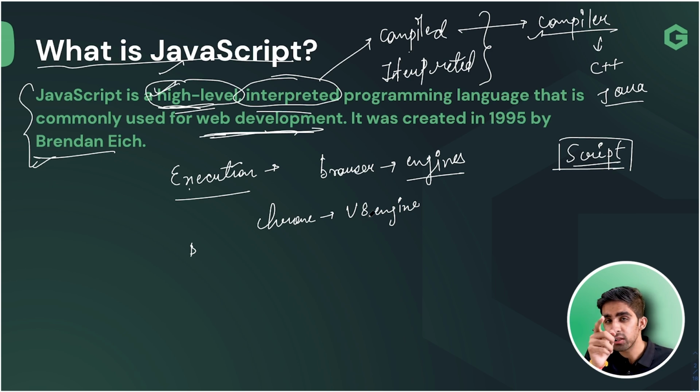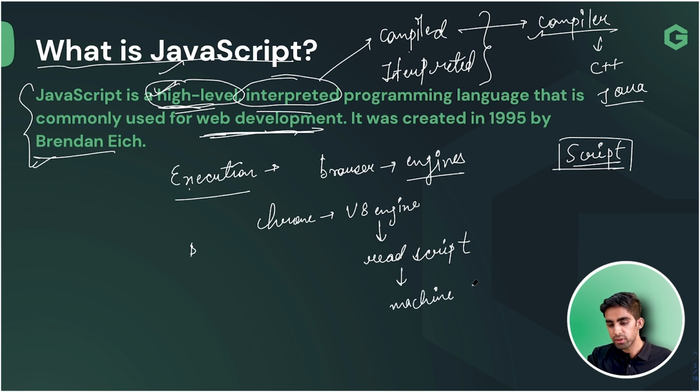So what is going to happen? First of all, you are executing your JavaScript in your browser. V8 is the engine, and first of all V8 will read your script. After reading the script, now tell me, are our engines so capable that they can understand normal English, the high-level language? No, they cannot. So this will be converted into machine code. And after converting to machine code, this machine code will be run and you are going to see the output.